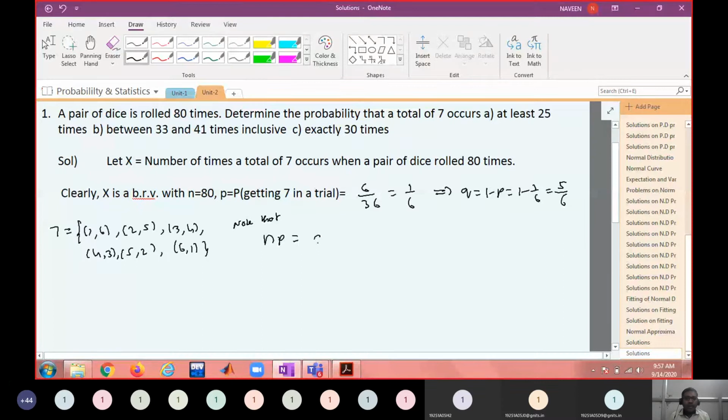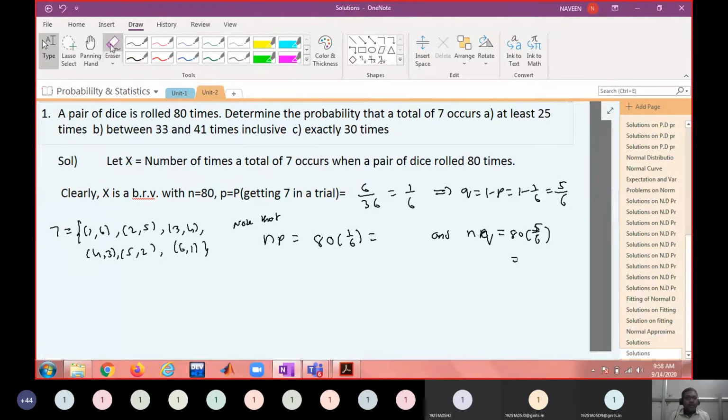Note that 80 into 1 by 6... 13.333. NQ is also, sorry, 5 by 6. It is 13 point something. Yes, sir, 13.33. So when NP is 13.3 something, NQ is also more than 13.3.